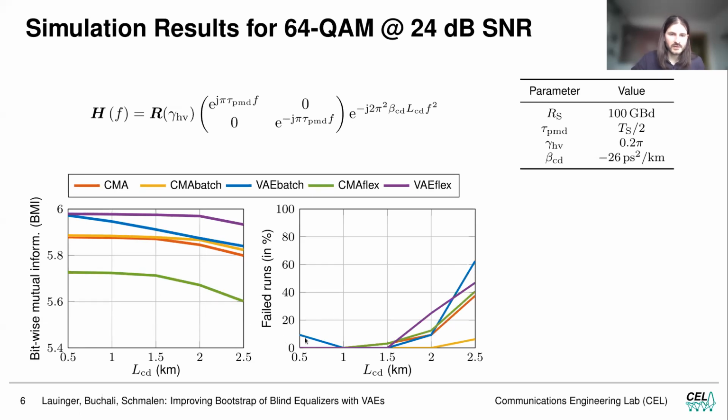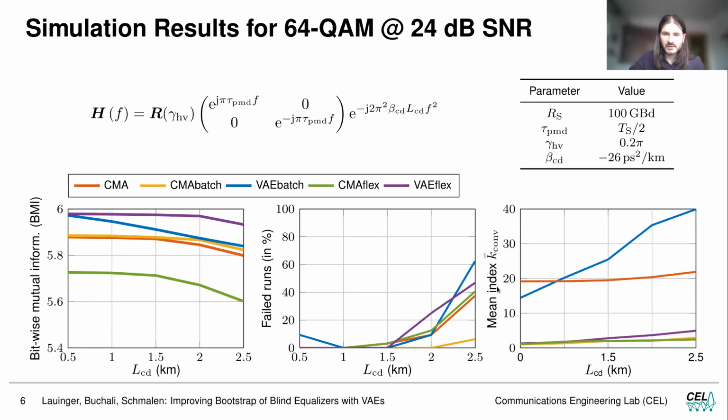And if we look at the failed runs, we consider a run as failed if after a certain time a certain BMI threshold is not reached. So in this case, a BMI of 5. And we see that the algorithms basically perform quite similarly. Besides, the CMA batch seems to be a little bit more resilient towards chromatic dispersion.